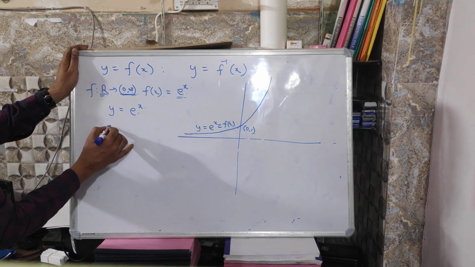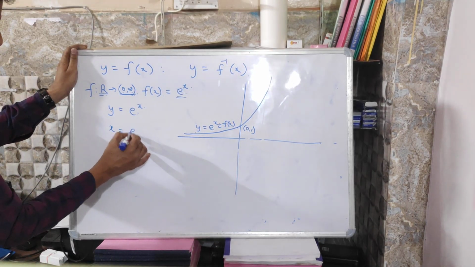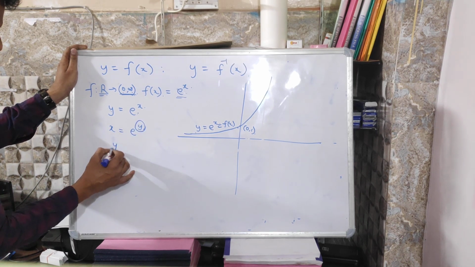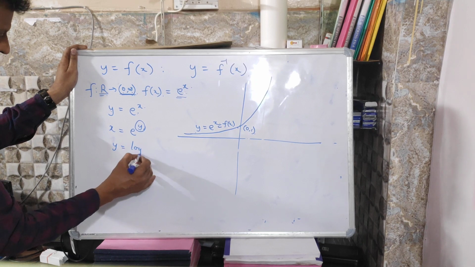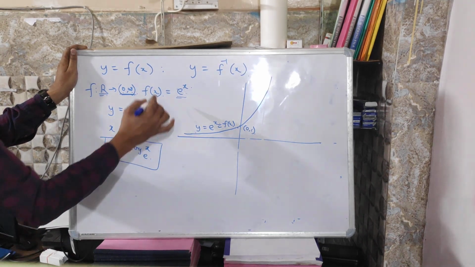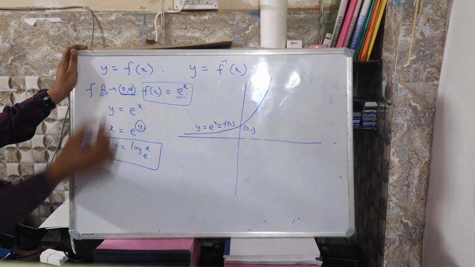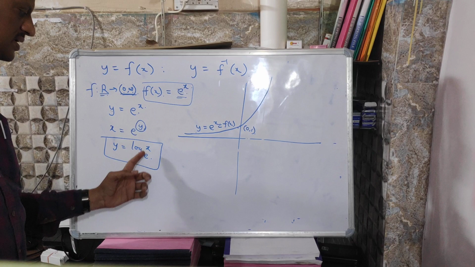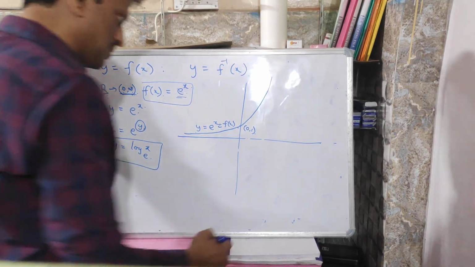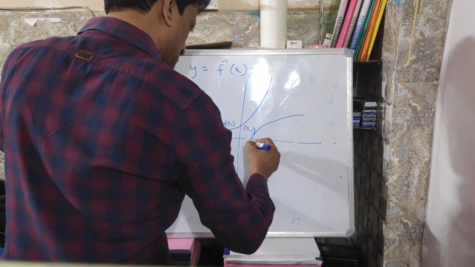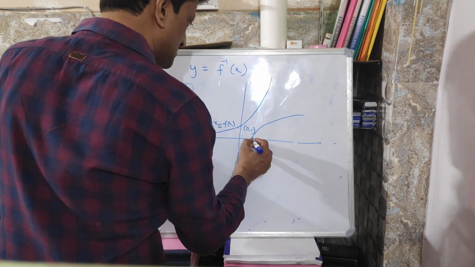Interchanging x and y, x is equal to e power y, or y equal to logarithm of x with base e. This is the inverse function of the given function y equal to e power x. So e power x and log x are inverses of each other. We also know the log x graph, like this.